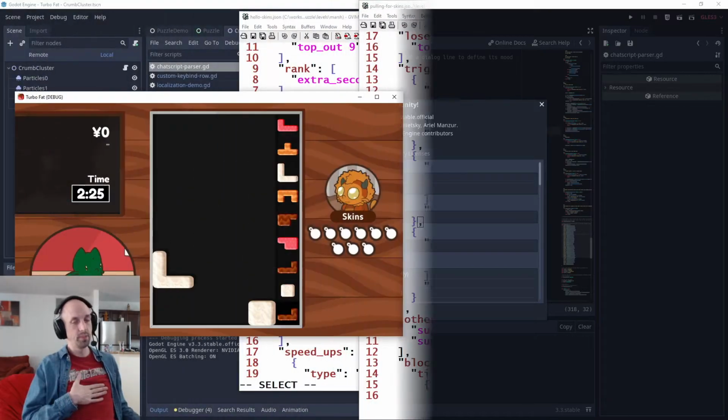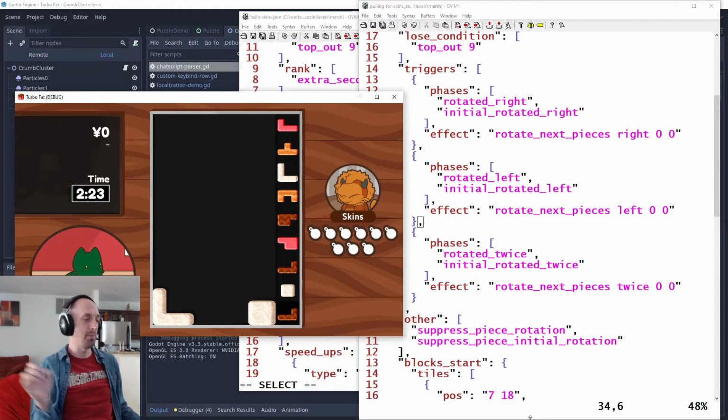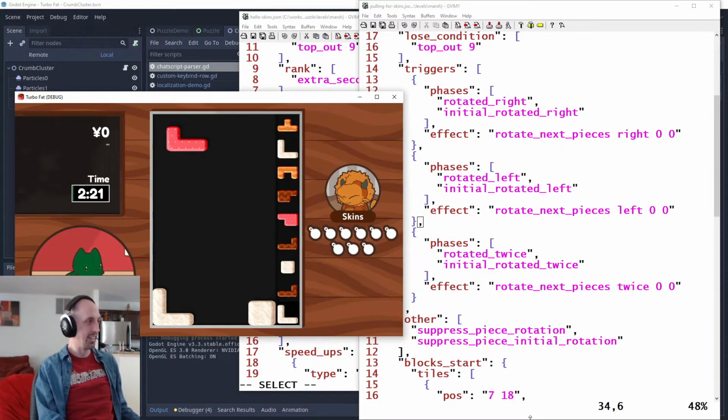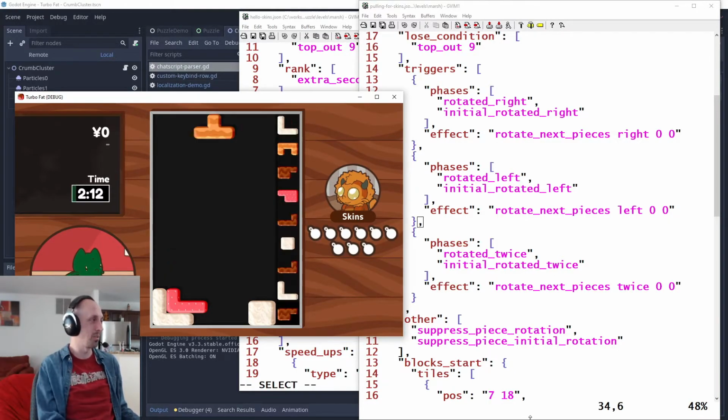We'll see. So I wanted all of the employees in this chapter to be a little bit difficult to work with, and this poor cat cannot rotate the current piece. He's a little bit new, but he can rotate the next piece. You can see this T piece will rotate however I want it, so there, I can plan ahead and make it sort of work. The more interesting thing, though, is not how this level works, but how the framework works.